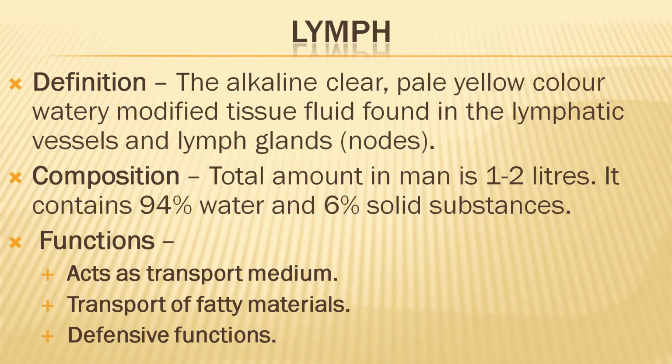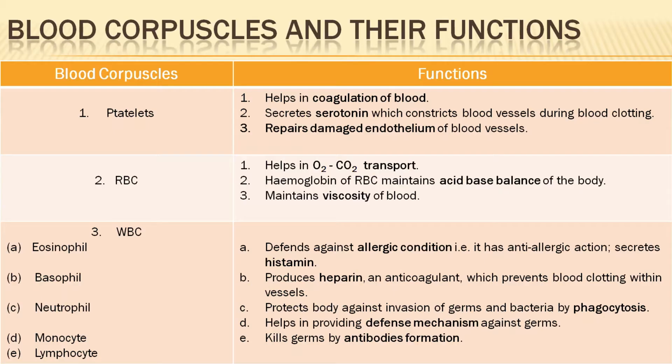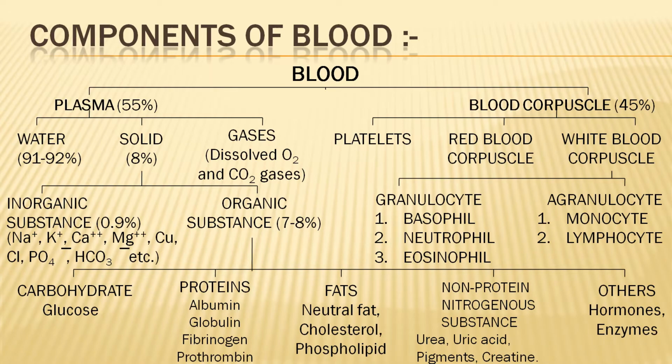Now we will do another circulatory fluid, that is lymph. The alkaline, clear, pale yellow colored, watery, modified tissue fluid found in the lymphatic vessels and lymph glands. We have learned it is a special type of modified tissue formed from the blood. See the recapitulation once.